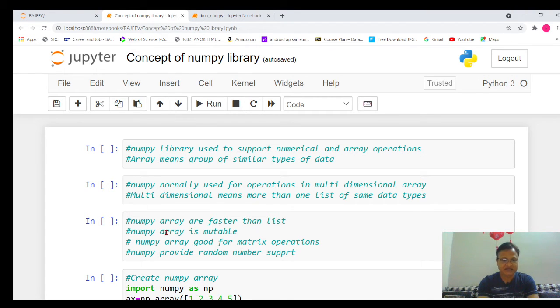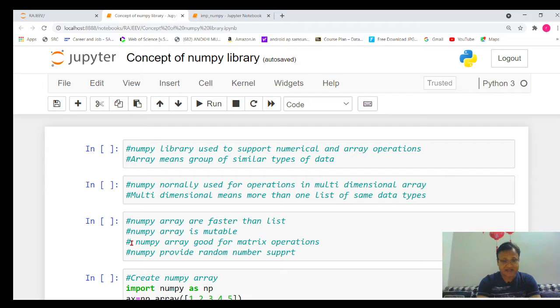Second important thing, a NumPy array is mutable. Mutable means we can modify the elements of the list. We can replace any element of the list. We can delete any particular element of the list. So if modification of the elements in the list is possible, then we can say it is mutable. So a NumPy array is also mutable.